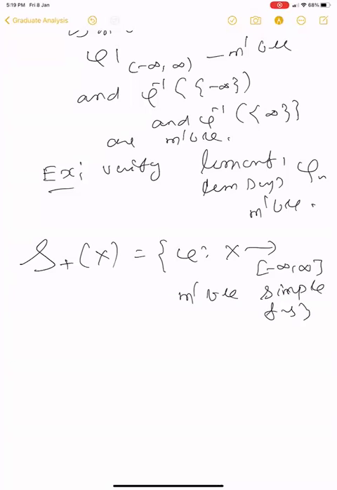You know what is a simple function? Our simple functions are also called step functions. Simple function is equal to step function. Simple and step functions are the same. Sometimes I call it simple function, sometimes I say it's step function. Both are the same.